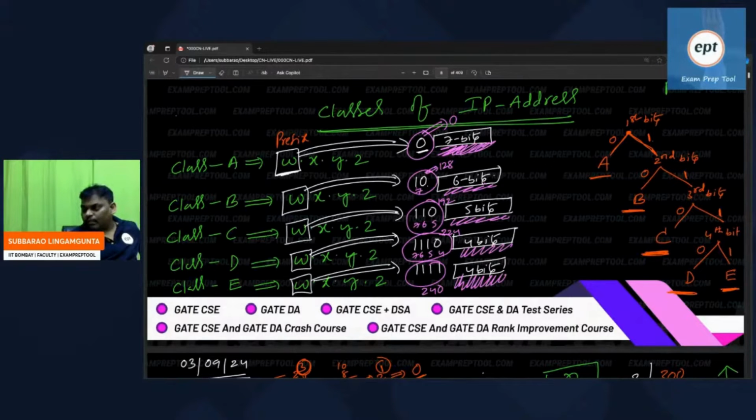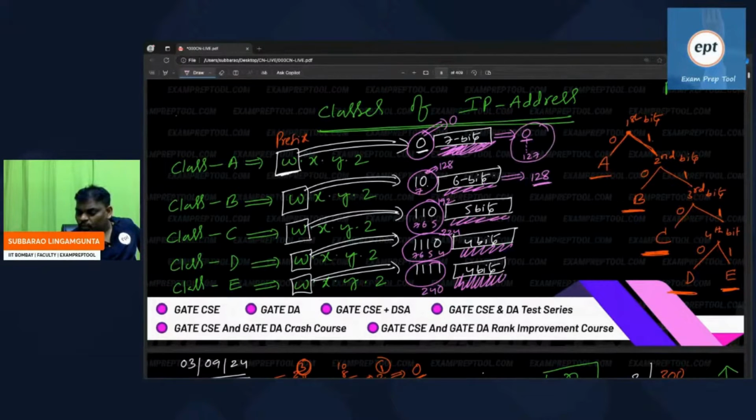That is left out. Remaining bits, don't bother. They will give further values. Remember, these will give the starting value. This one is starting from 0. This one is starting from 128. That means the above one is starting from 0, and this one starting from 128 means until 127 the above one is there.